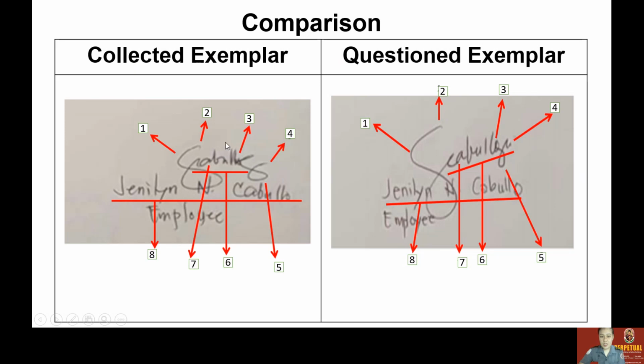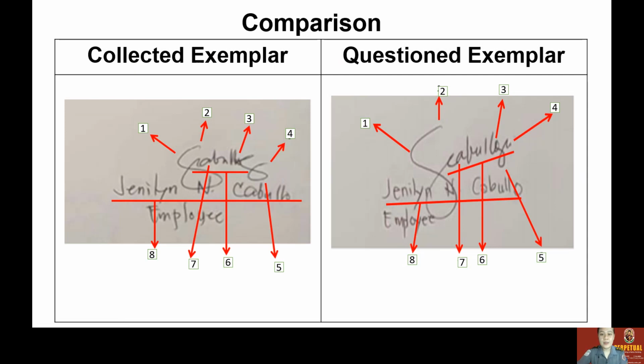As you can see here, it's continuous, or it's connected to one another, while the other one, you can see it's not really continuous at all. There are lapses.